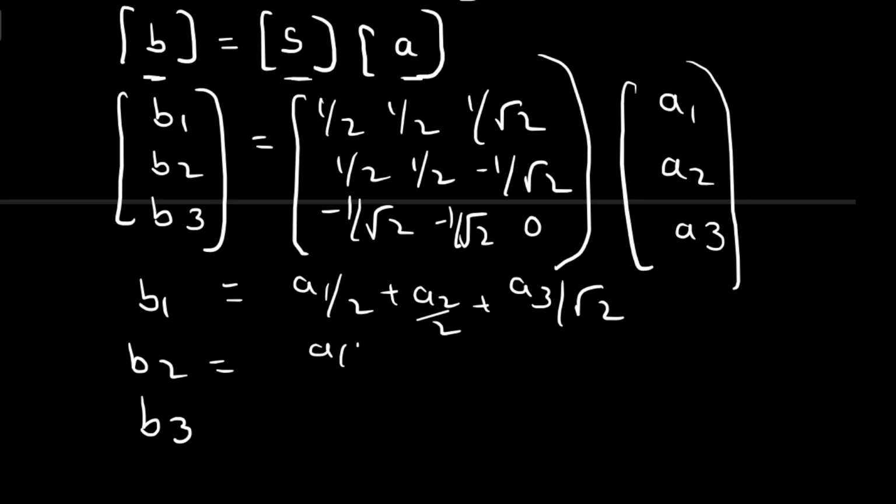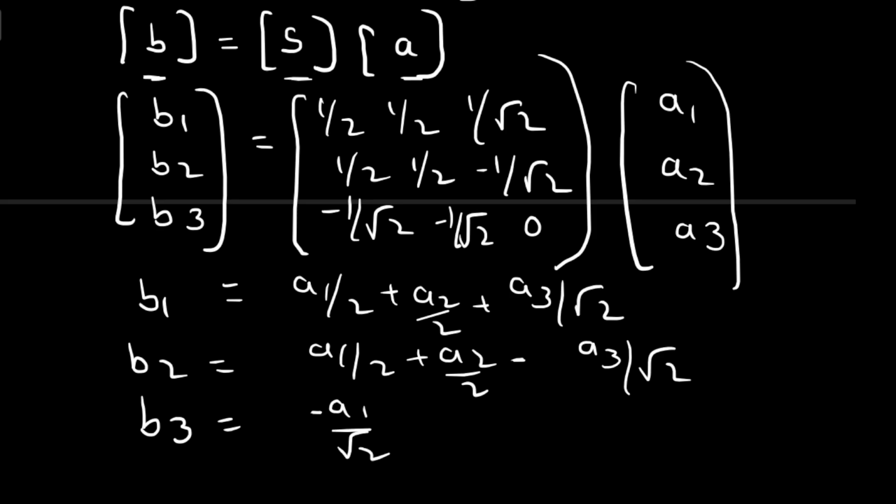A1 by 2 plus A2 by 2 minus A3 by root 2. And coming to B3, minus A1 by root 2 minus A2 by root 2, and 0 into A3 gives 0. Okay, so these are the output port equations B1, B2 and B3.